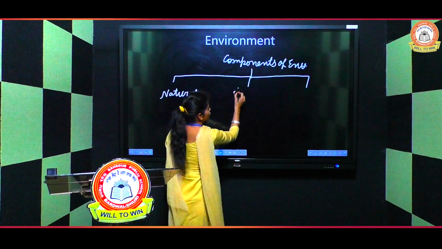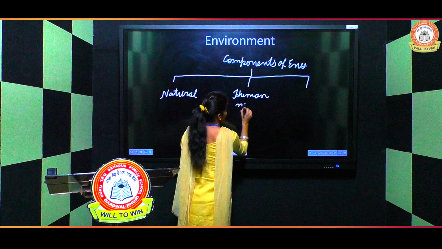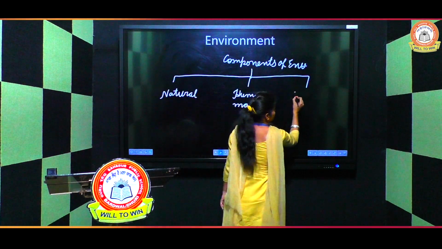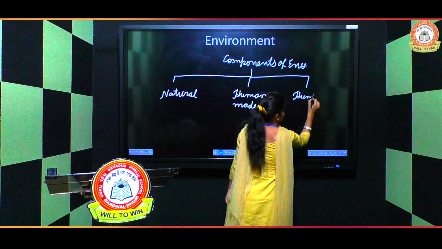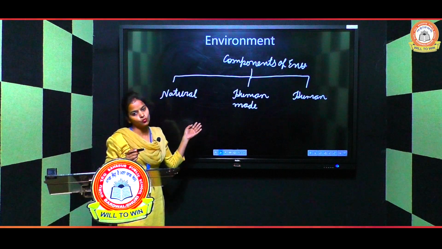Second, human made. Third one is human. So let's discuss these all one by one.